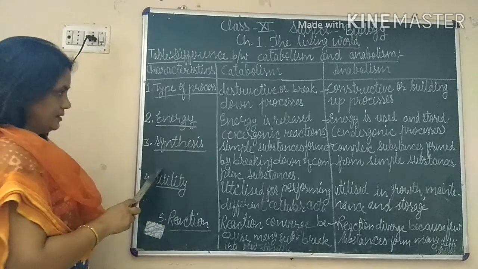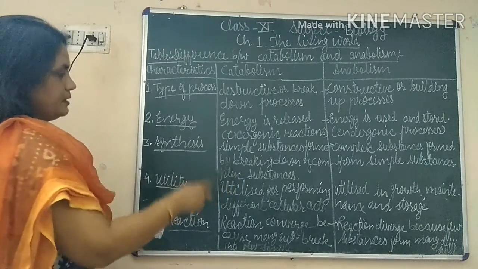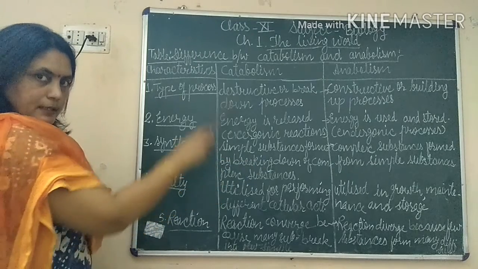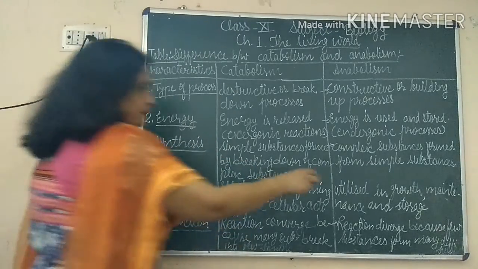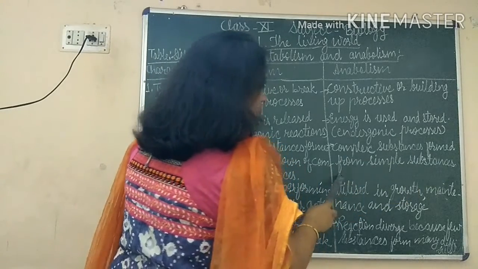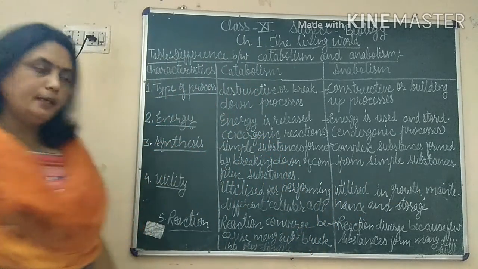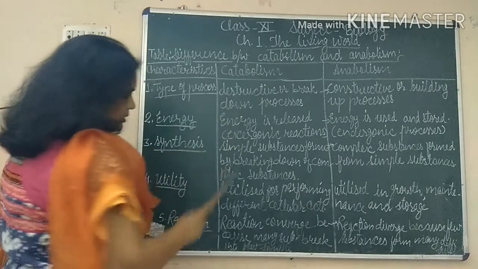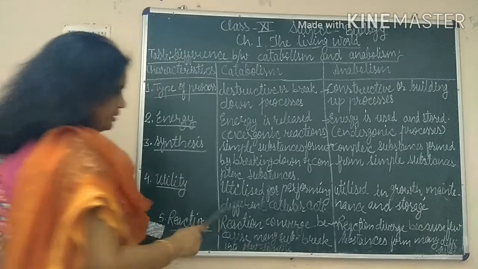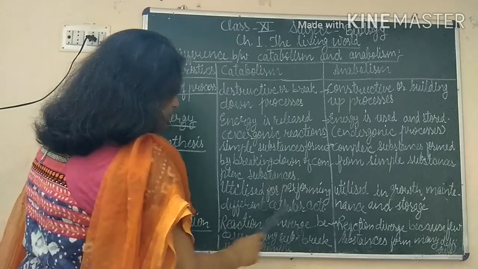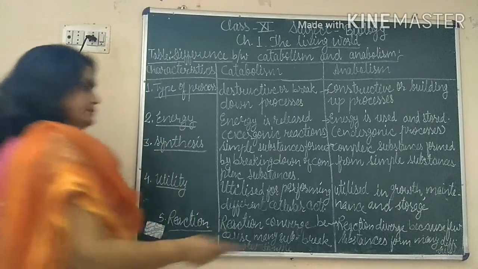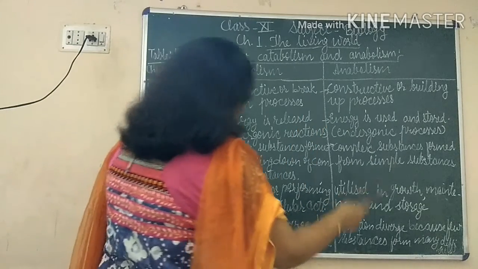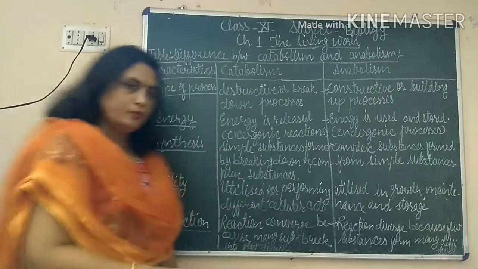Now we come to synthesis. Simple substances are formed by breaking down of complex substances in catabolism. Complex substances are formed from simpler substances in anabolism. Now, utilization: catabolic processes are utilized for performing different cellular activities, and anabolism is utilized in growth, maintenance and storage.